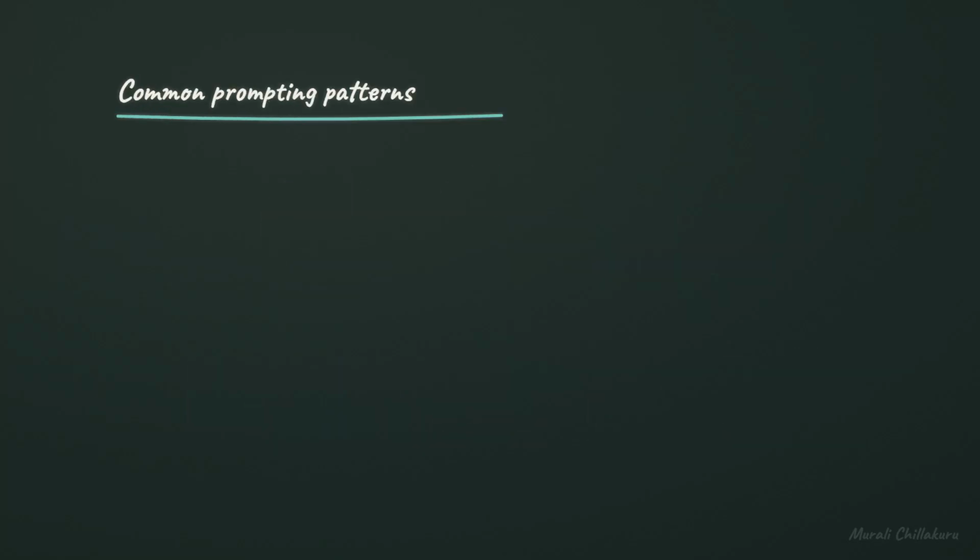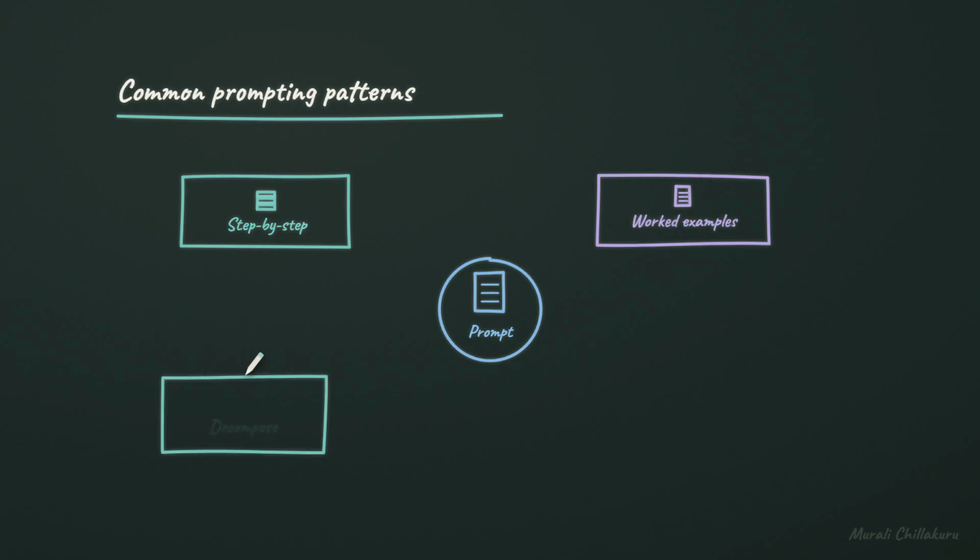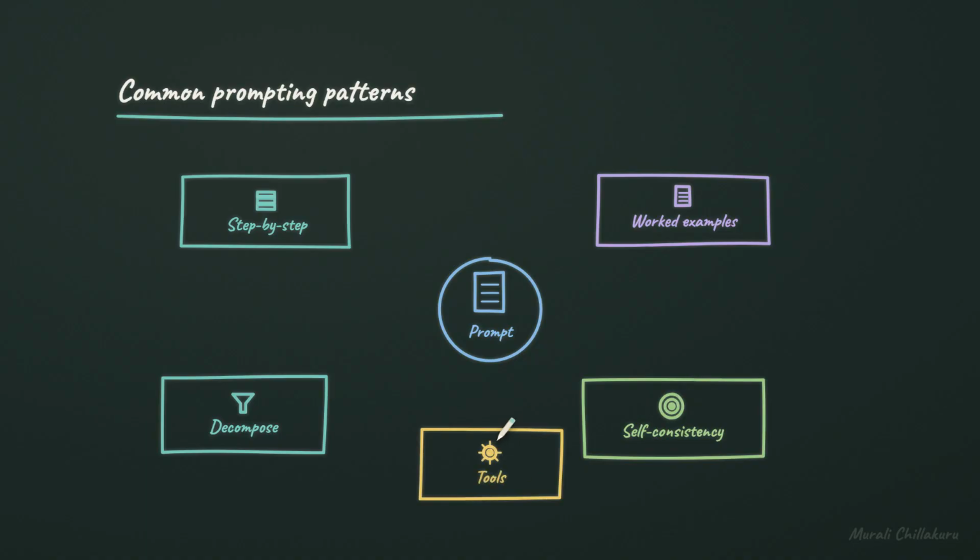How do people actually ask for chain-of-thought reasoning? The starting point is the prompt, the instructions and context given to the model. Step-by-step prompting asks for an ordered solution. Worked examples show the model the kind of reasoning pattern to imitate. Decomposed prompting splits one hard request into smaller questions. Self-consistency samples several chains and looks for an answer that keeps recurring. Tools can add calculators, search, or code execution when reasoning alone is not enough.